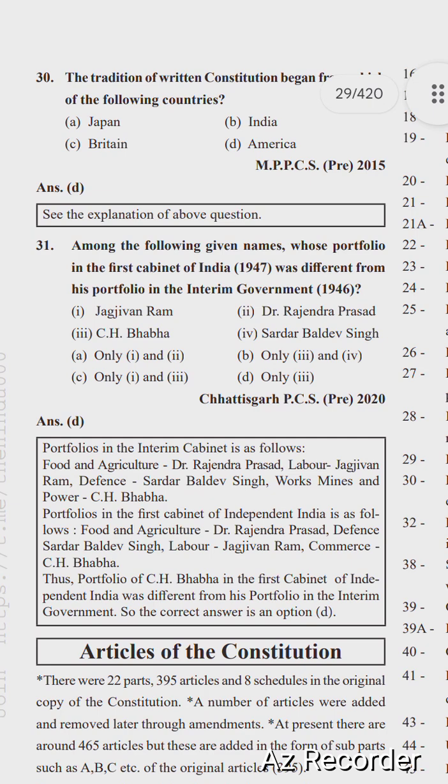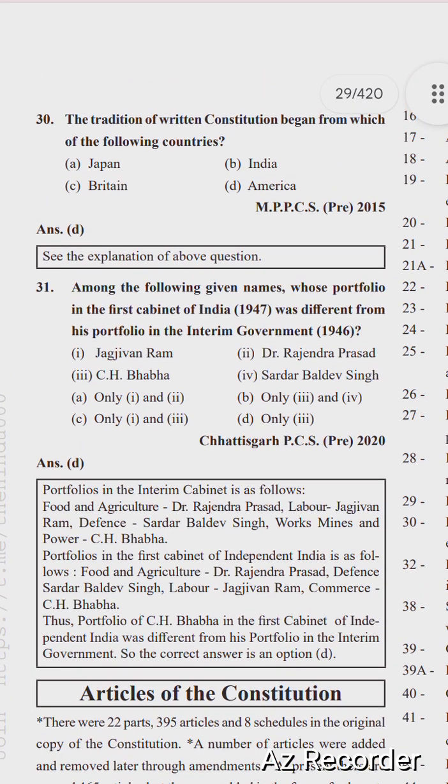So next question is: among the following given names, whose portfolio in the first cabinet of India 1947 was different from his portfolio in the interim government 1946?